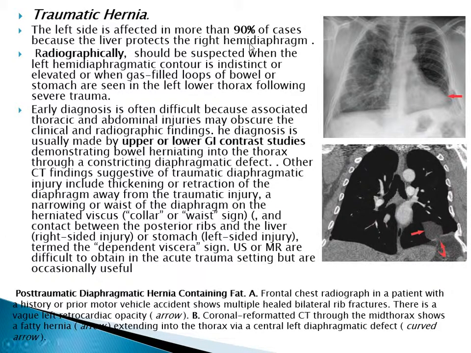Traumatic hernia is 90% left-sided because the liver protects the right hemidiaphragm, and we should suspect it when there is an indistinct or elevated left hemidiaphragm, or when gas-filled bowel loops are found in the left lower thorax following trauma.